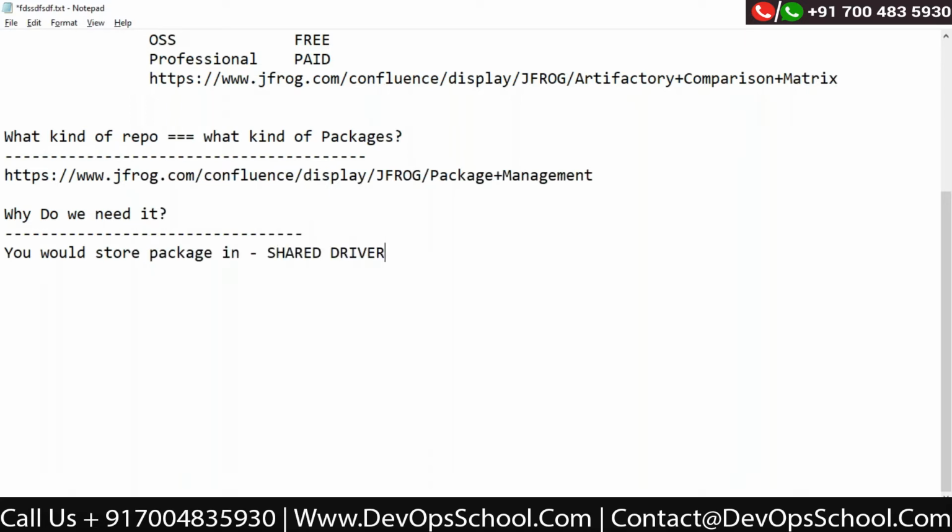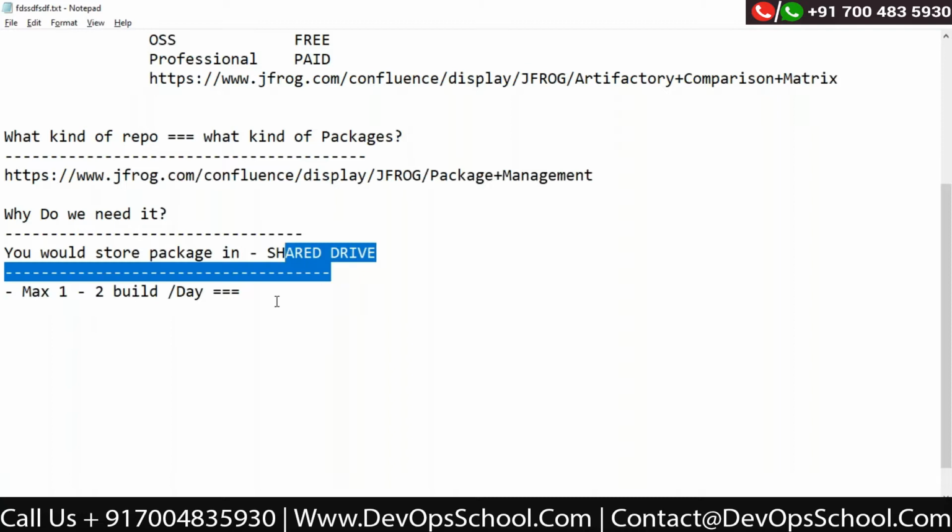Okay, this is what you've been doing so far, right? You build the packages and you store them in the share drive. Now we used to do all this in a shared drive when we were having maybe max one or two builds in a day. That was okay. Per day, maximum two packages generating, then shared drive is okay.